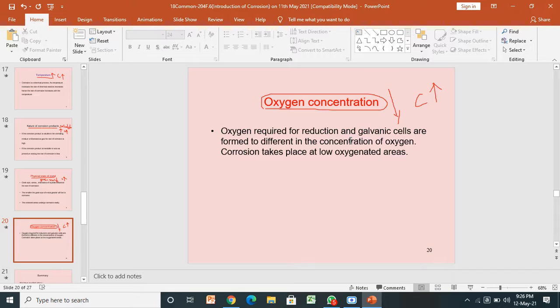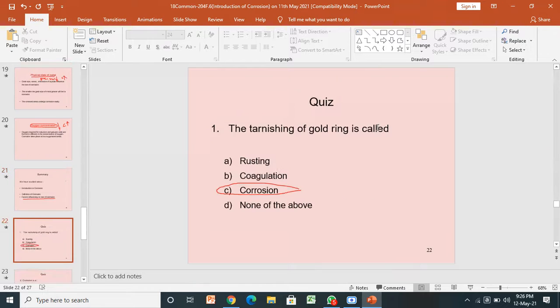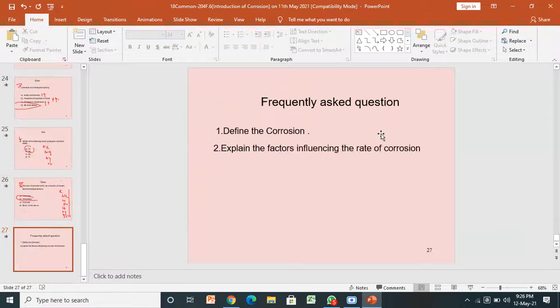So this is the second lesson, corrosion. Up to now we discussed the summary and quiz questions: the corrosion definition and the factors influencing the rate of corrosion.